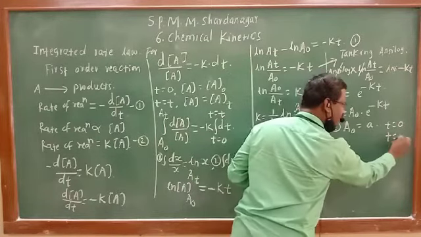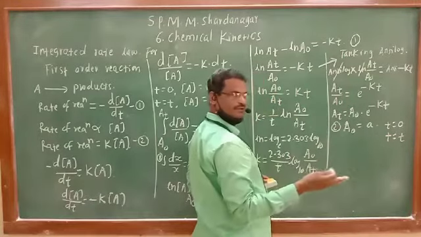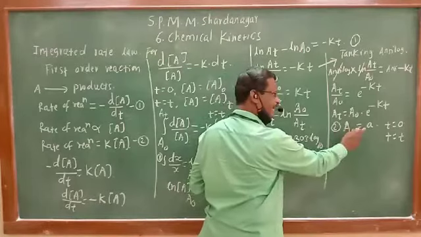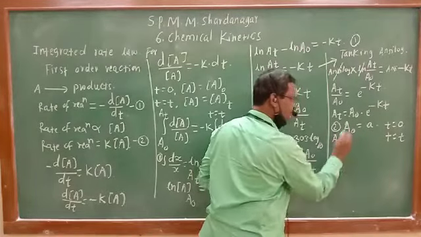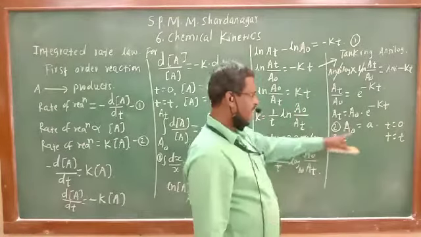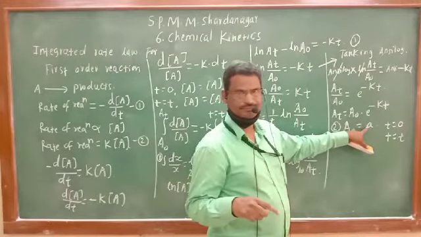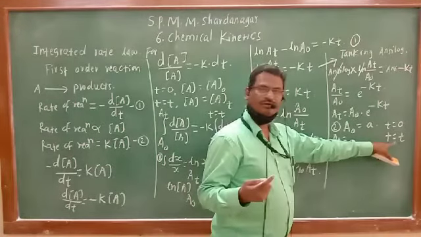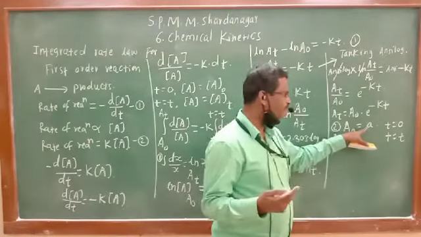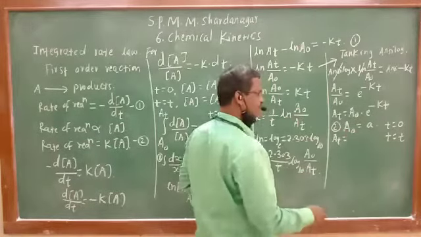Whenever time becomes t, at that time let us consider out of a, x moles are used. So what is At? a is the initial moles at the start of reaction, and after time t, out of a, x moles are used in the chemical reaction.